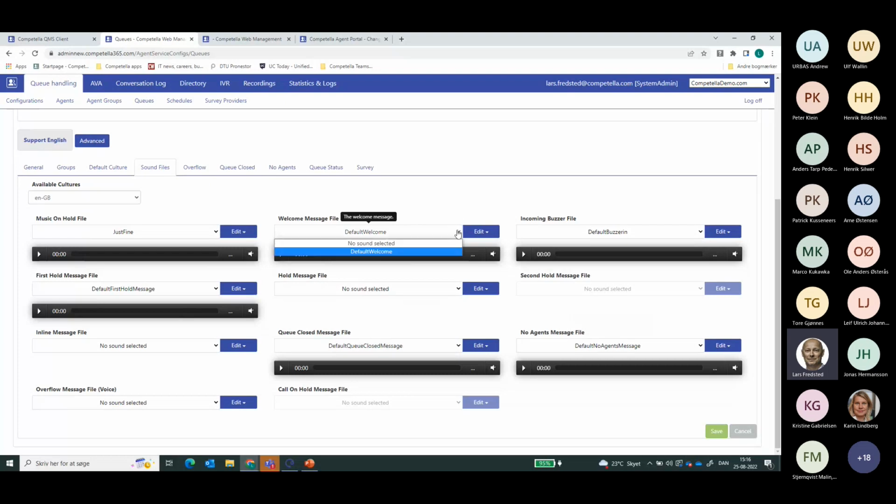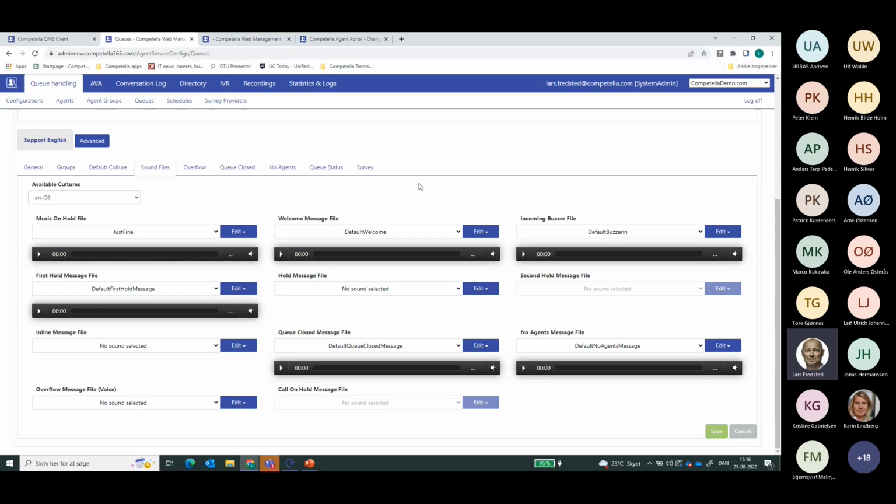If you have already uploaded sound files to the system, then you'll be able to choose between them. You can listen to the current welcome announcement, and you can, of course, upload further files if you wish to do that. And when you say save through this interface, it goes directly into live operation immediately. So you can do stuff on the fly.